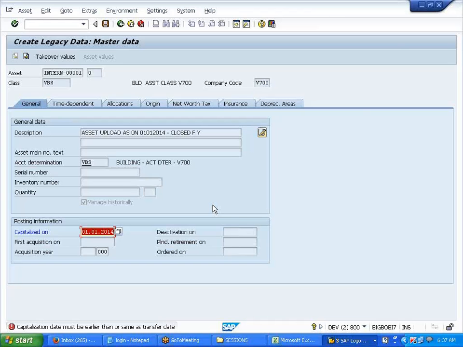So whatever the old date is, that date I have to give here. I cannot give it on 01/01, the current year. So let's say 01/01/2013, I might have purchased, capitalized on the old asset.